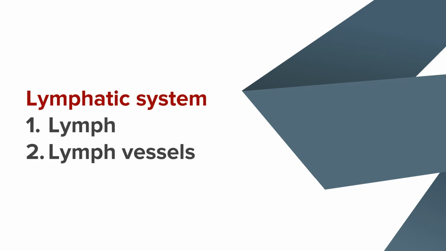Apart from the circulatory system, there is one more system present in our body to help with circulation, called the lymphatic system. It includes lymph and lymph vessels. The lymph is carried only by the lymph vessels, not by the blood vessels.